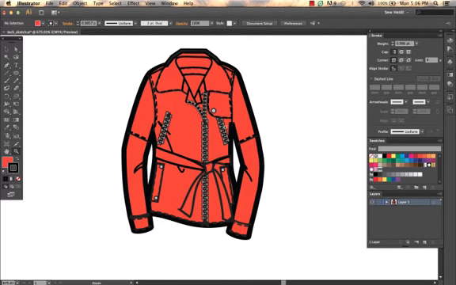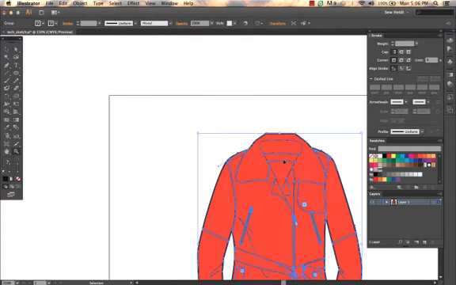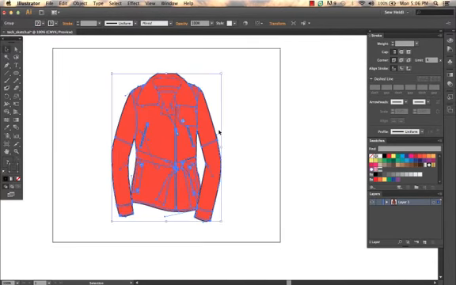This is for our zipper, since the stroke weight was applied to that, as well as the outline and all the stitching. This is probably not what we wanted to do, so I'm going to undo that, Command or Control Z. And we can control this two ways.